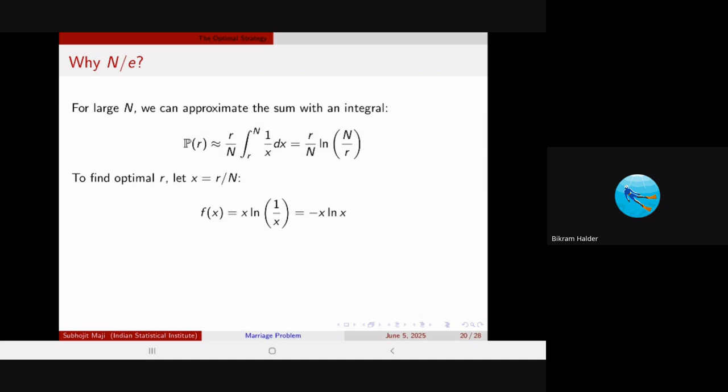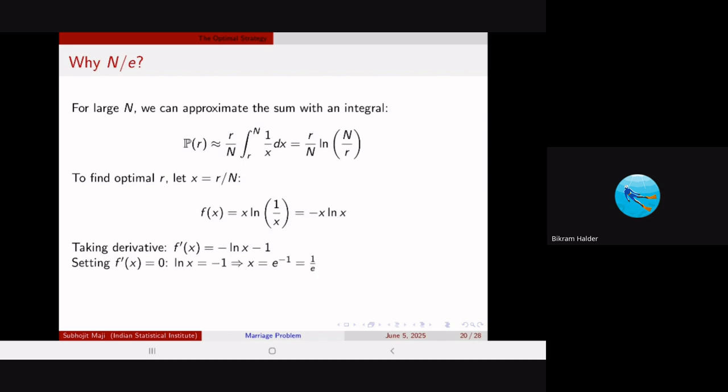And you put the value of R by N to be X, and then you find a function fx that is equal to X times ln X, and then you can replace ln of X by ln of 1 by X, that is minus ln X, and then you differentiate, that is taking the derivative, because you want to find the derivative and put it equal to 0.